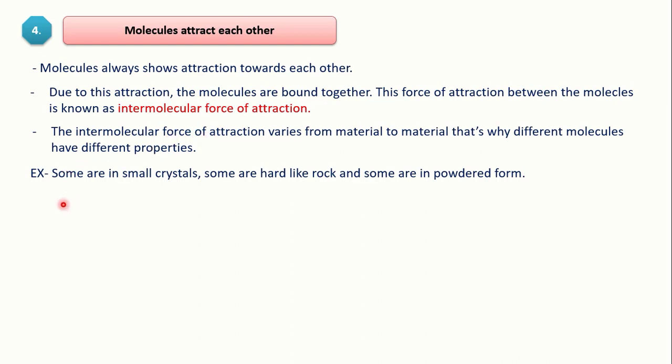So, an example is here. Only because the intermolecular force of attraction is different in different materials, some materials are in crystalline form, small crystals, some are hard like rock, and some are in powder form. It is just because of the molecular arrangement in the different materials.